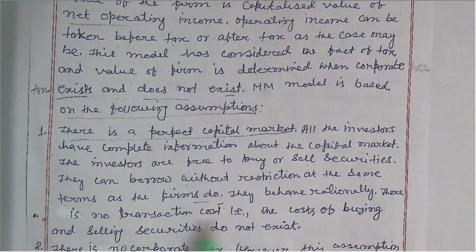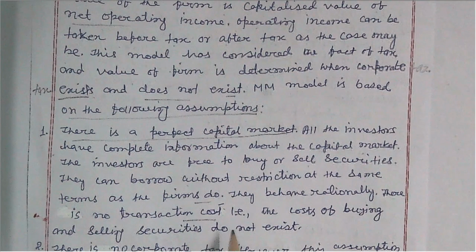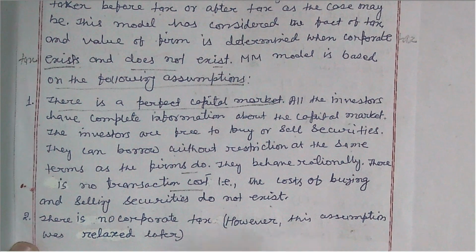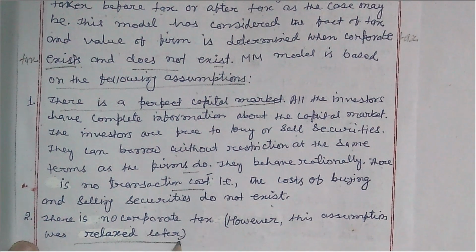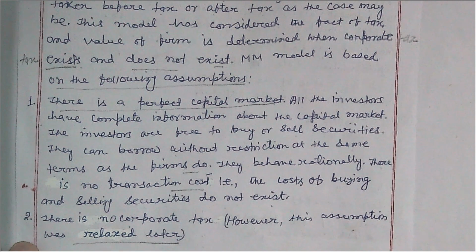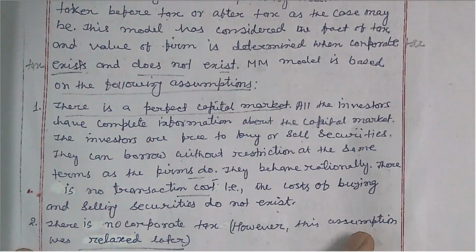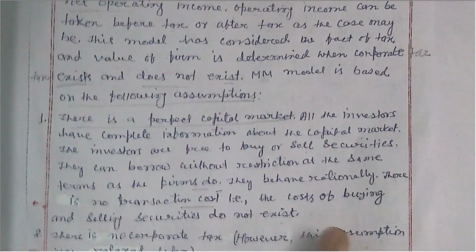There is no transaction cost, no brokerage, no commission for buying and selling of securities, and there is no corporate tax. However, this assumption was relaxed later, meaning the tax rate is incorporated, and after incorporating tax, the value of the firm is determined.